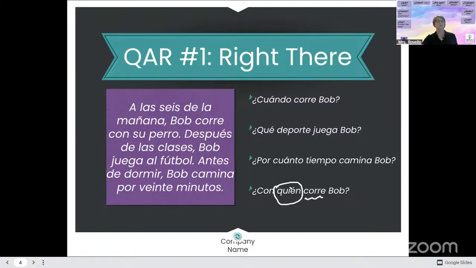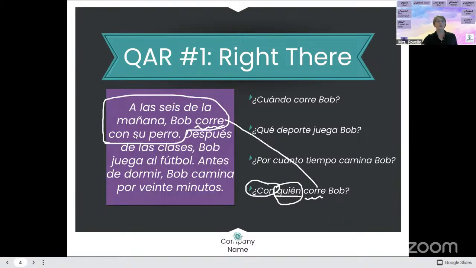Corre. So I'm going to look in my reading. I see corre. So I know that it's got to come from this sentence right here. I've matched corre to corre. I know that who, and I also can match con. I have a con right here.